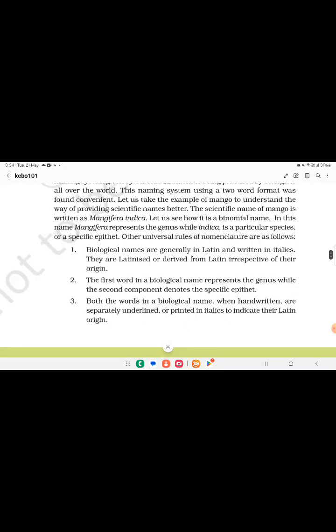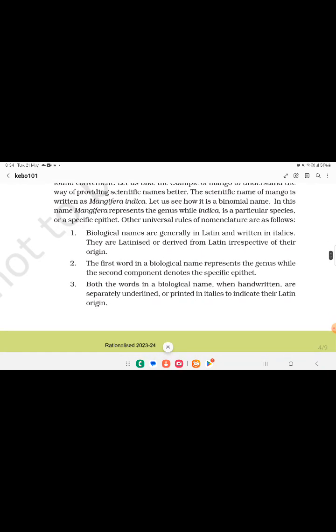Other universal rules of nomenclature are as follows. First, the biological names are generally in Latin and written in italics. They are Latinized or derived from Latin irrespective of their origin. And the second one, the first word in a biological name represents the genus, while the second component represents the specific epithet.